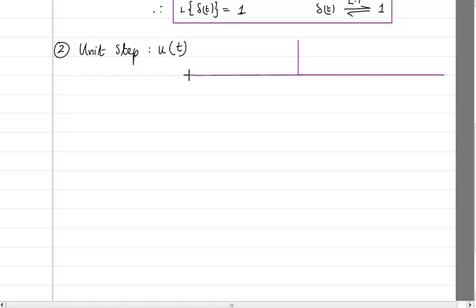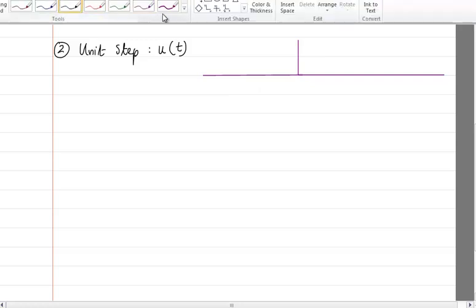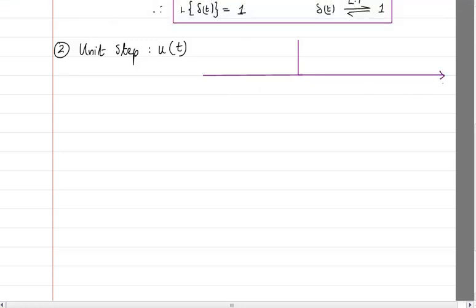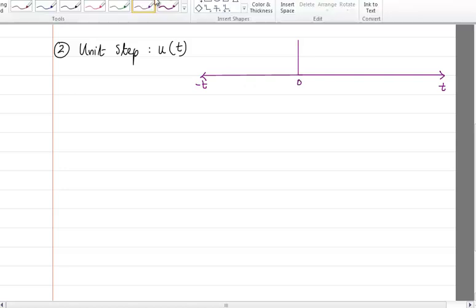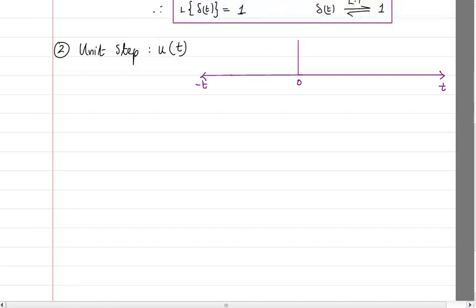If this is the time axis, let me write it. This is t, this is minus t, and this is 0. Then what I have as a unit step function is that it will be 0 for all the negative values of t, and at t equal to 0 it will go up and then it will remain, just like a step, all the way up to infinity.